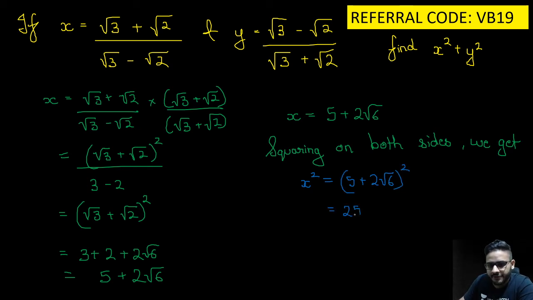So we get 25 plus 24 plus 2 2s are 4, 5 20 root 6, which is nothing but 49 plus 20 root 6.